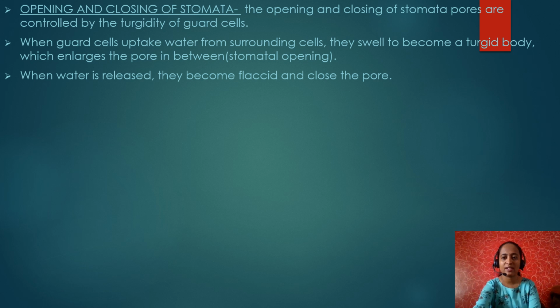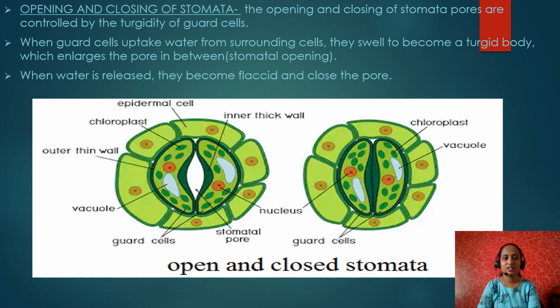Let us see the structure of stomata. This is the structure of stomata. In the picture you can see open stomata, and in the second one you can see the closed stomatal pore. Stomata is made up of two kidney shaped guard cells and surrounding epidermal cells. Each guard cell possesses one nucleus, which is orange in color, and a vacuole. As you know, plant cell possesses a large vacuole, and chloroplast, plastids. You can see green color chloroplast in both the guard cells.